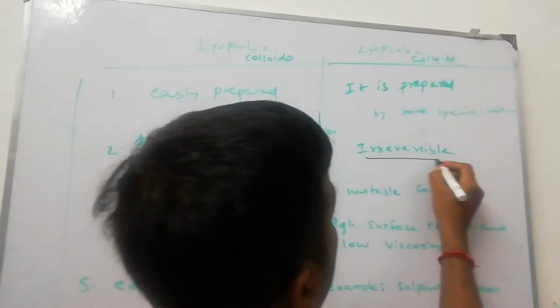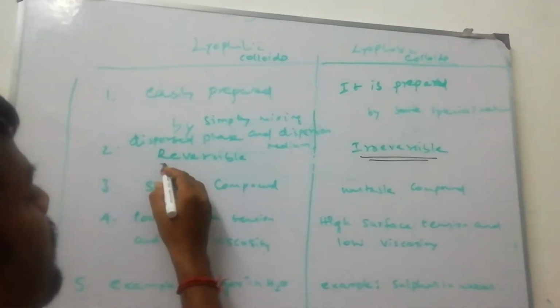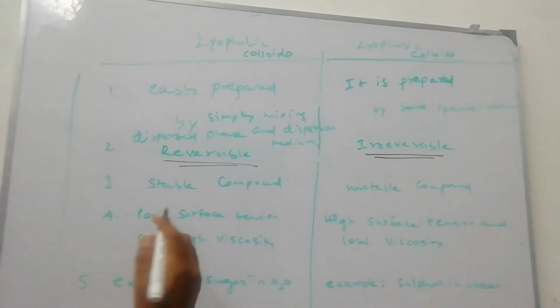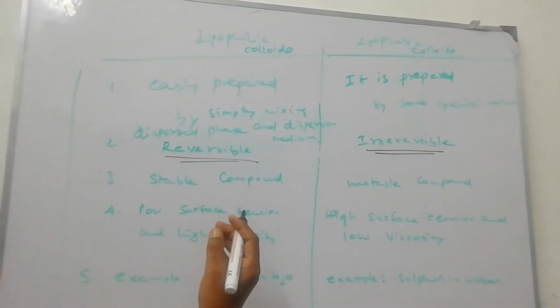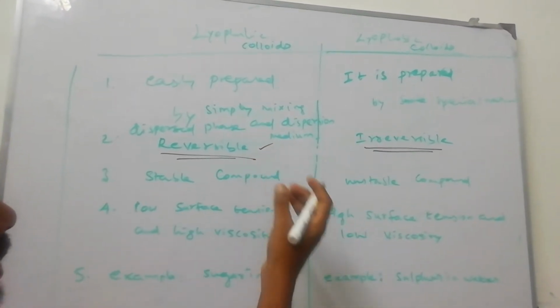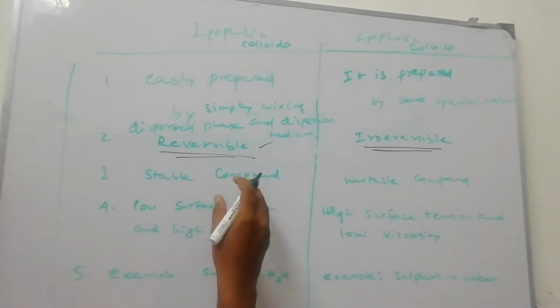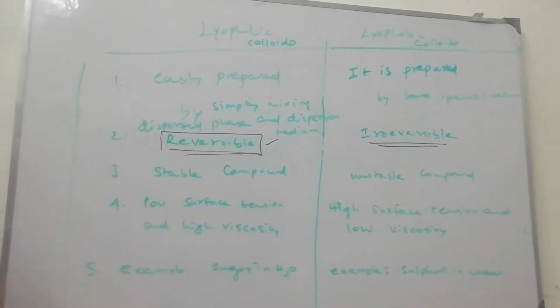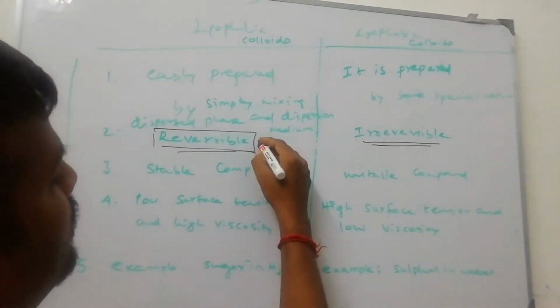We are continuing with irreversible colloids. I explained the reversible nature of lyophilic colloids. It means we are going to filter the solution. The solute particles are dissolved and pass through the filter paper with the filtrate containing the solvent. So we can add the solute and solvent again, mix them, and you will get the colloid. That's why it is reversible.